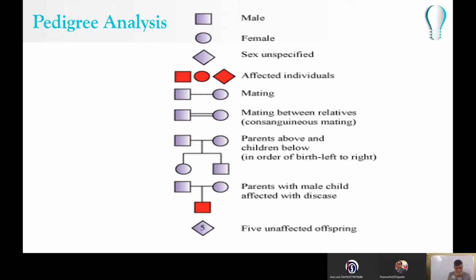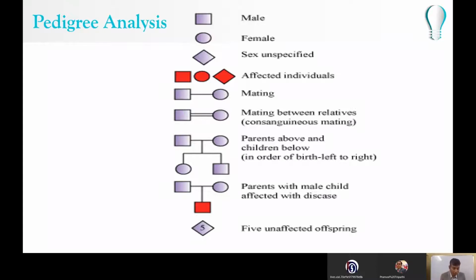Next, there is an example showing parents with a male child affected with disease, and next, 5 unaffected offspring. There are many more symbols used, but we are not going into those details. Now, we will try to understand how we prepare a pedigree chart and how it helps us.